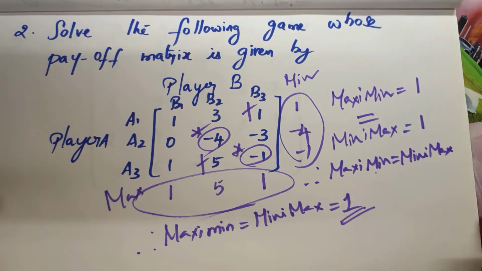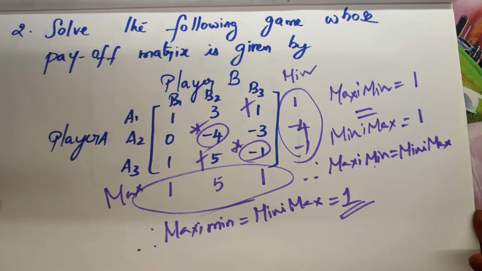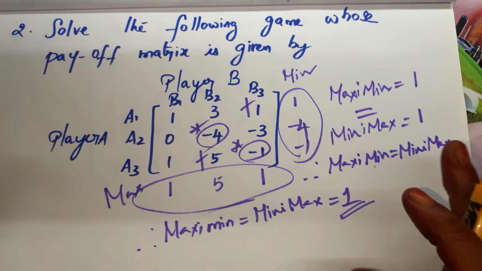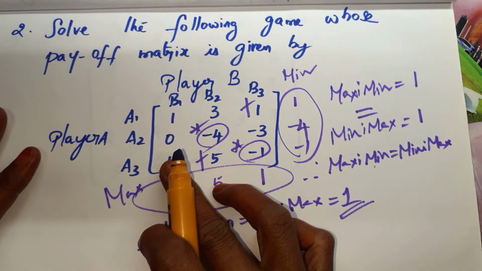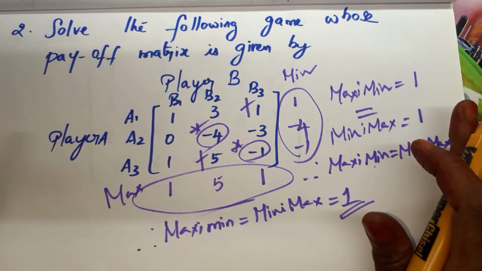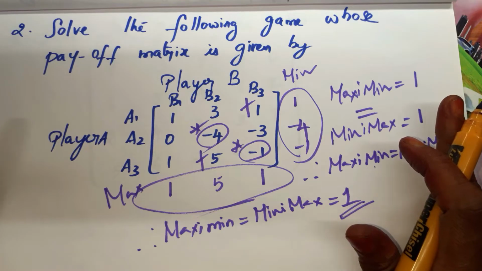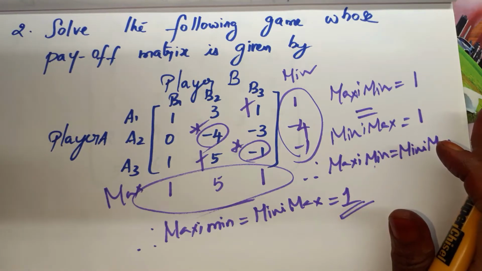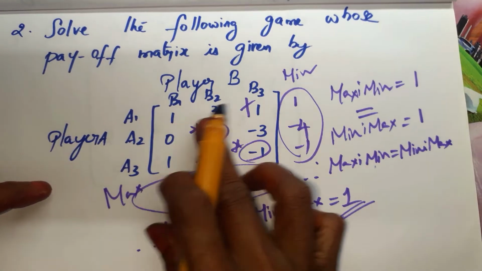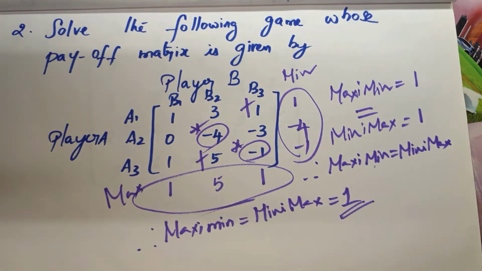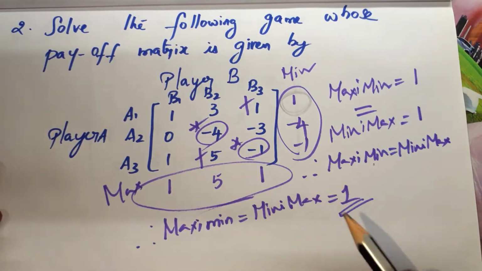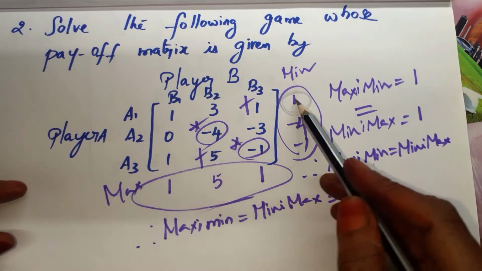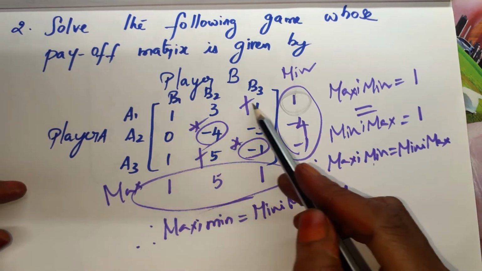Now, we have to find which is the saddle point. Right. So the saddle point we have to confirm. But here we have a confusion totally. Here we have 2 options and here also we have 2 options. So depending upon where both the symbols lie, we will finalize the answer, right? In this row, I have taken this 1, no? In this row, we have taken 1. So either I can select this one or this one.